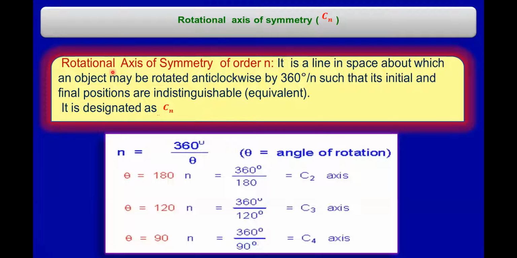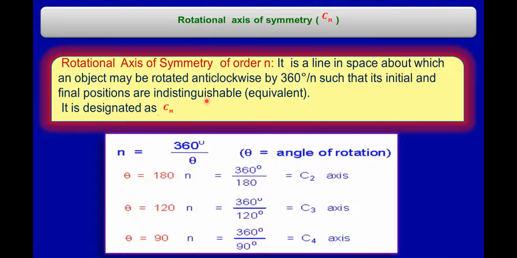Let's start with the rotational axis of symmetry of order n, represented by Cn. It is a line in space about which an object may be rotated anti-clockwise by 360 by n degrees, such that its initial and final positions are indistinguishable, that is, equivalent.